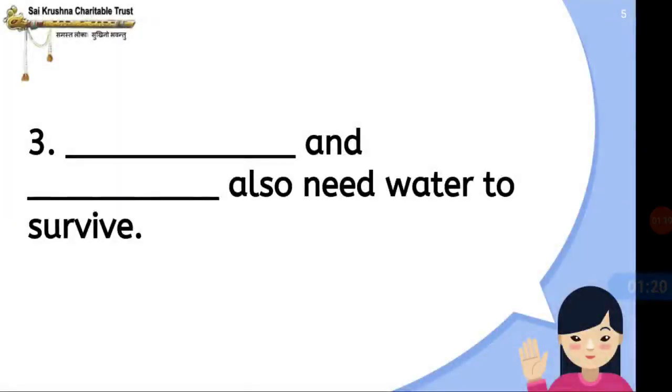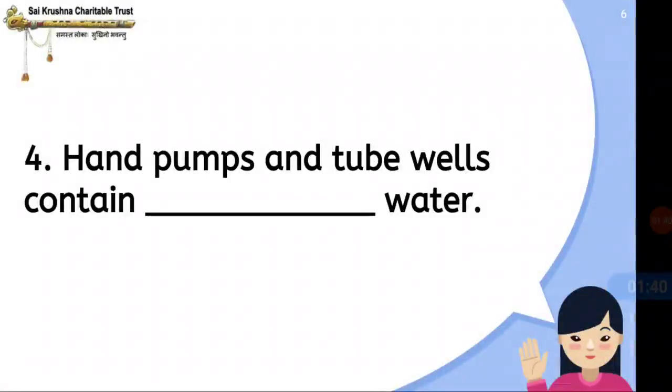Third question: dash and dash also need water to survive. So, the answer is animals and plants also need water to survive, and birds also need water to survive. Next, fourth question: hand pumps and tube wells contain dash water. So, the answer is underground water. Hand pumps and tube wells contain underground water.